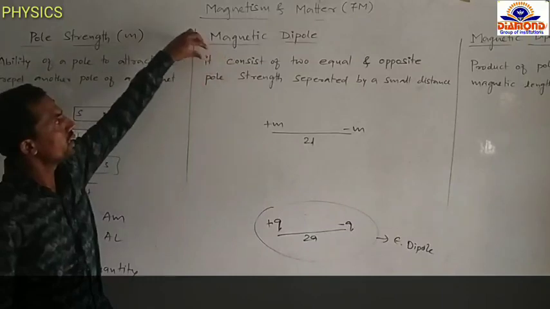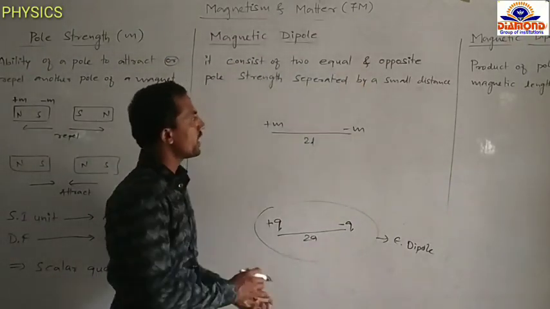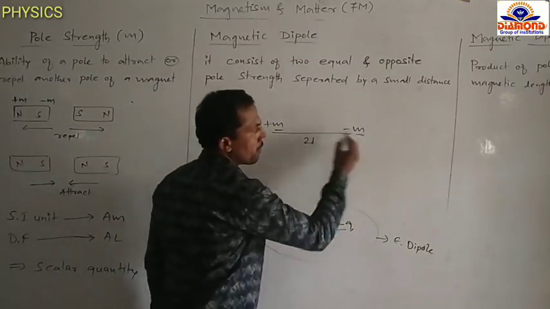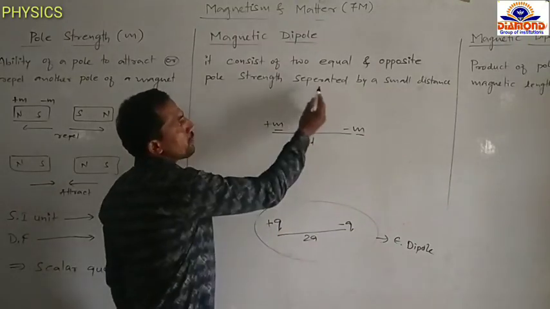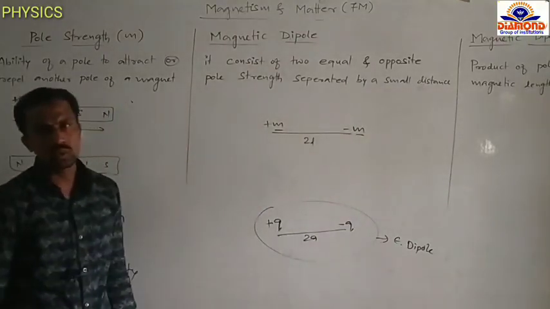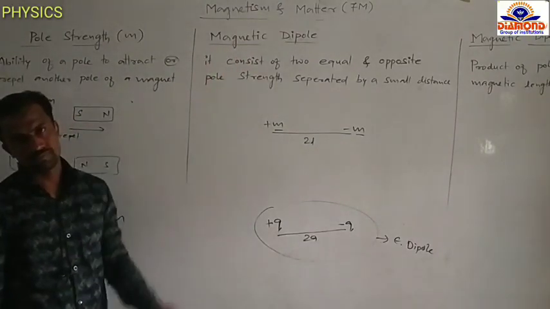It consists of two equal and opposite poles, equal means m, m, opposite, one is positive, another one is negative, separated by a small distance 2l, is called a magnetic dipole.